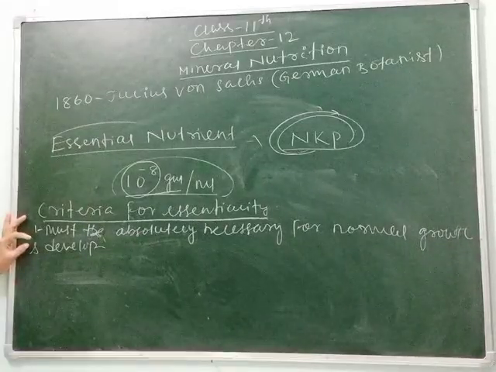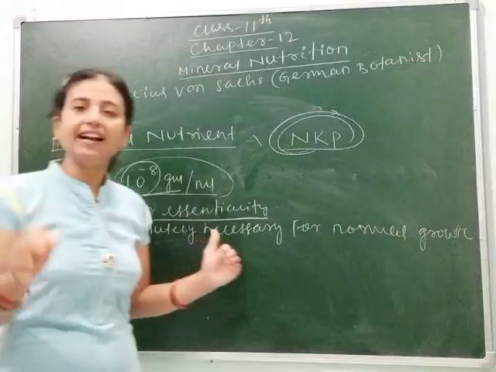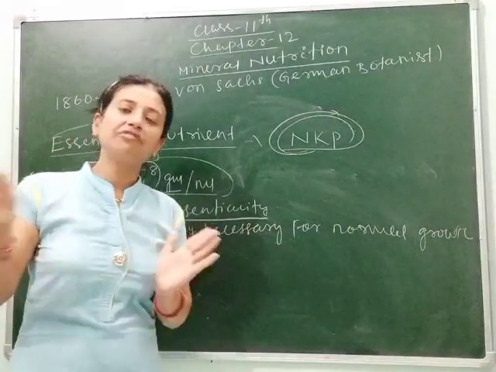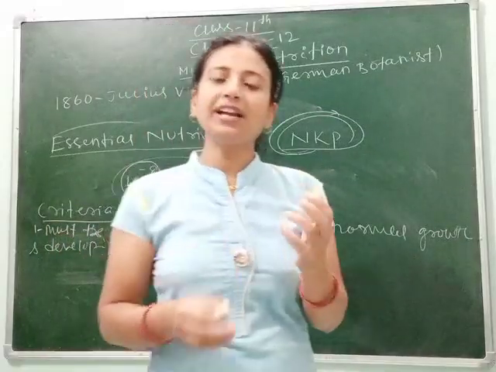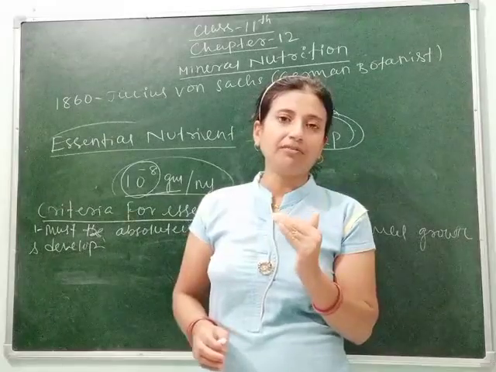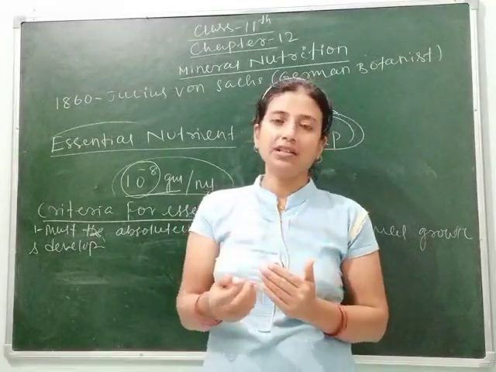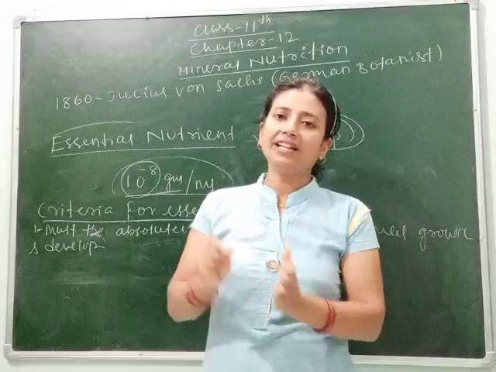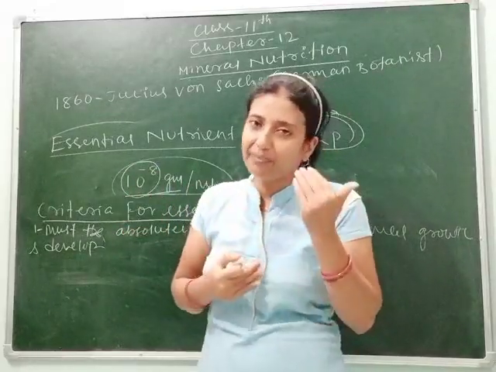It means if its deficiency occurs, then the plant can't grow even in the presence of other nutrients. Suppose for example vitamin B12. Vitamin B12 is increased in our body due to taking curd. If we are not taking curd, then there are some substitutes which can fulfill the requirement of vitamin B12.